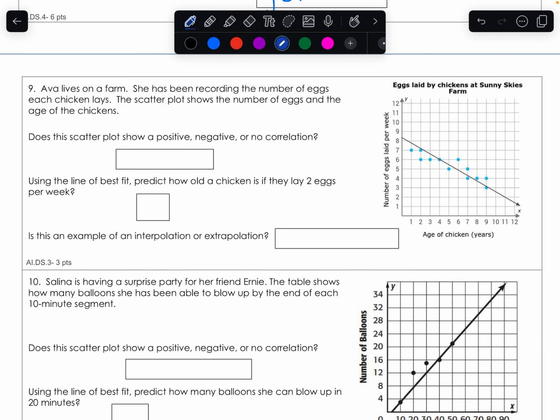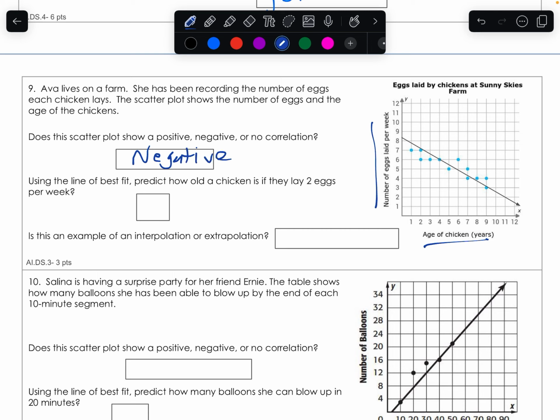And so our last page, we're talking best fit line for scatter plots. So this one says Ava lives on a farm. She's been recording number of eggs each chicken lays. So age of the chicken is here, and then number of eggs is here. So does this scatter plot show positive, negative, or no correlation? Well, you can kind of see this best fit line is pretty good, and it's going downhill from left to right. So that is negative correlation.